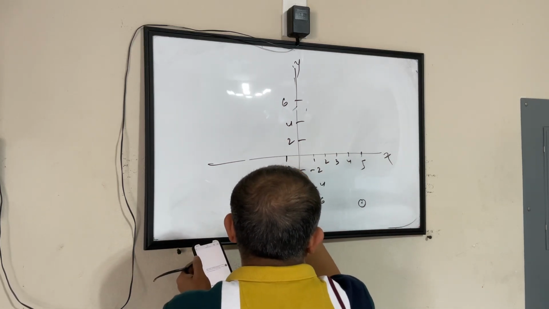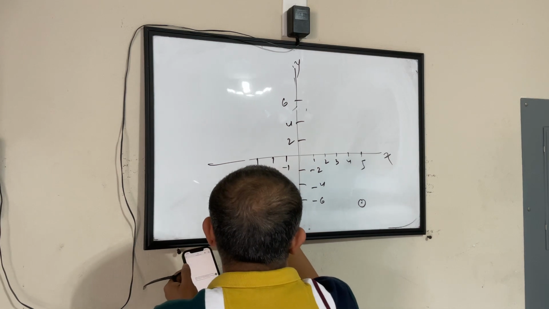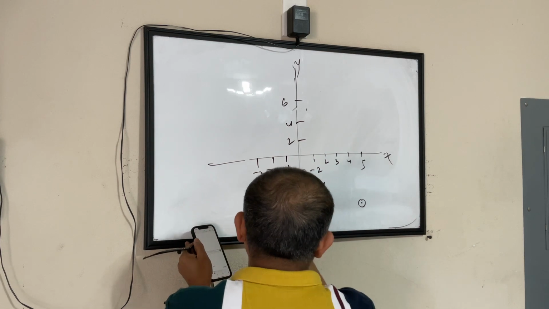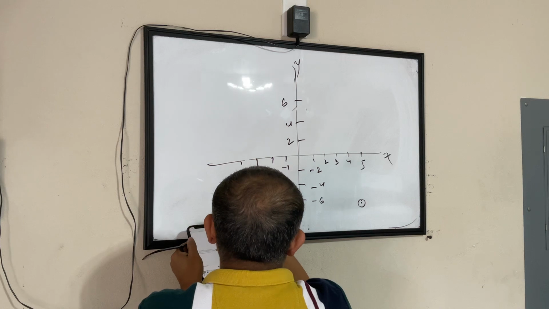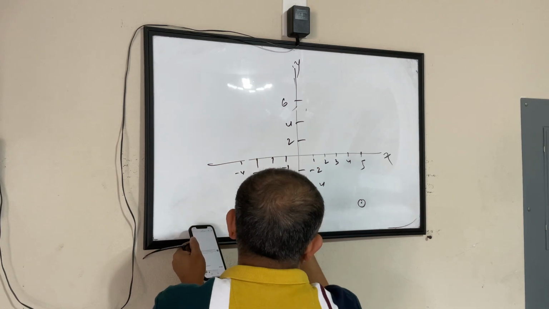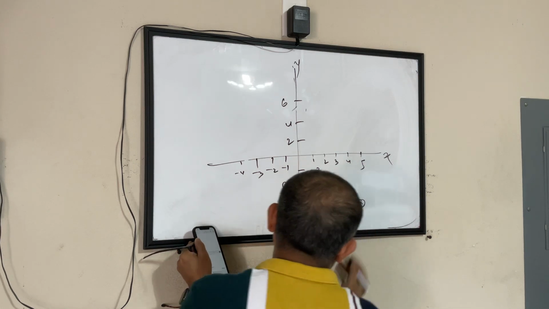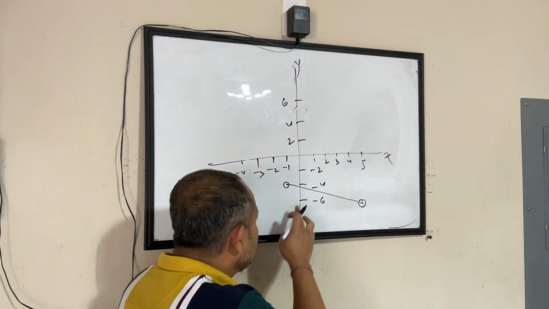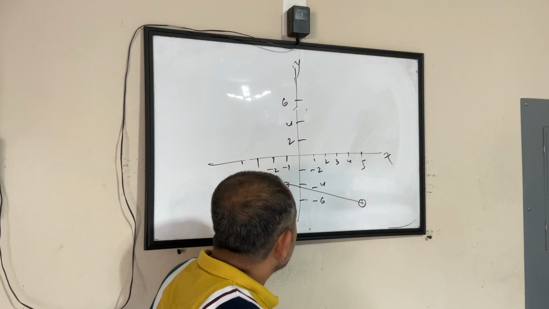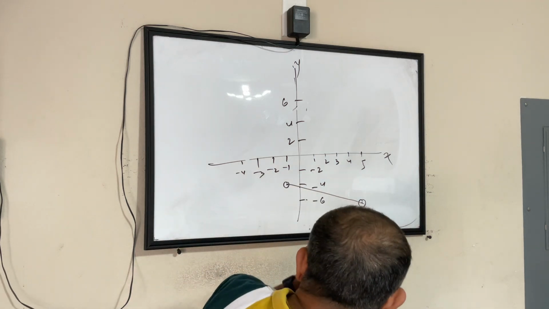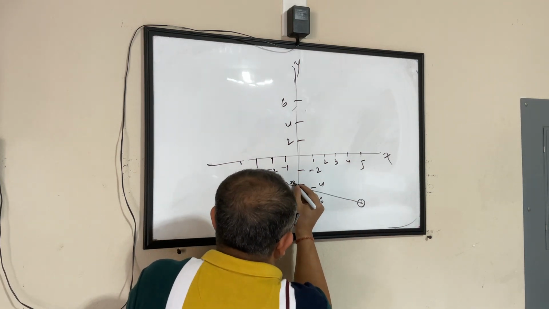So this is minus 1, minus 2, minus 3. So the second point is minus 1 comma minus 4. Essentially we are talking about this point. If you join these 2 points, see where the y-axis is meeting, this place, right?